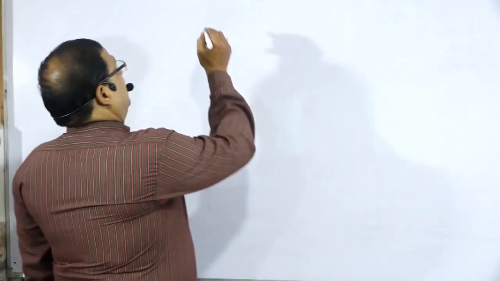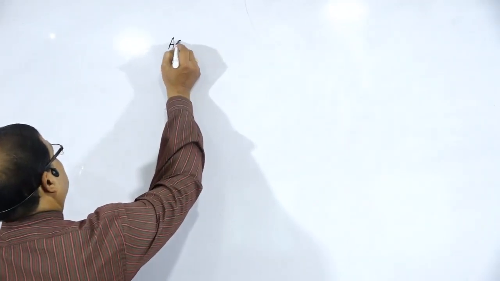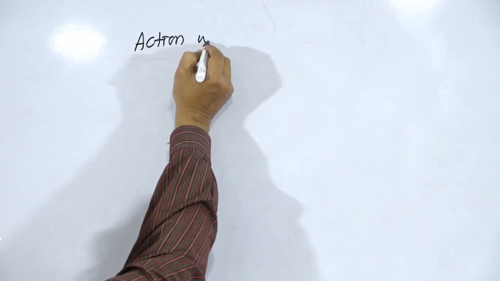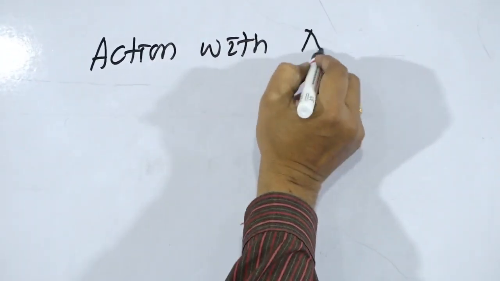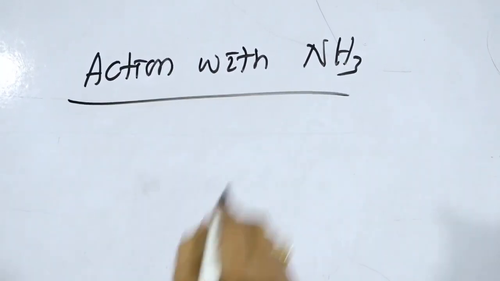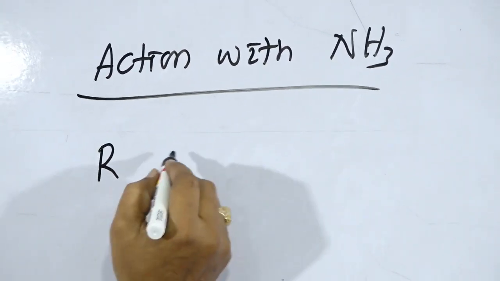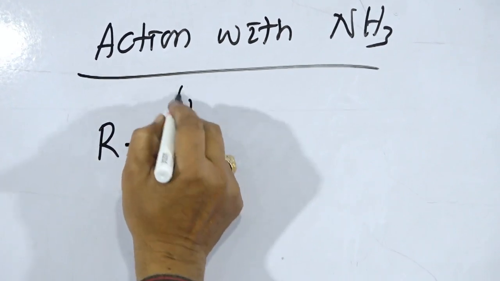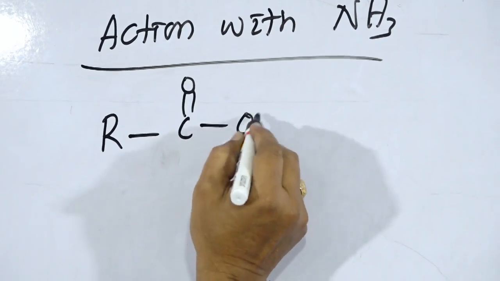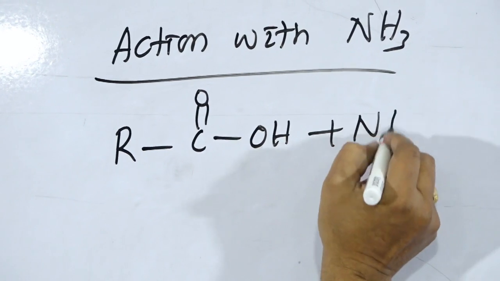Same reaction due to the OH part, that is action with ammonia, NH3. RCOOH has been treated with ammonia.